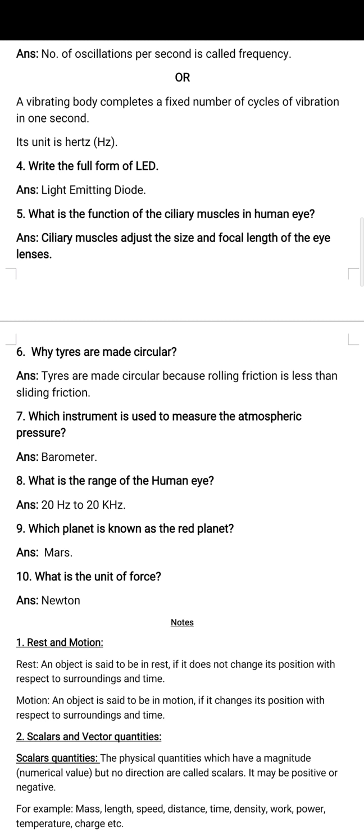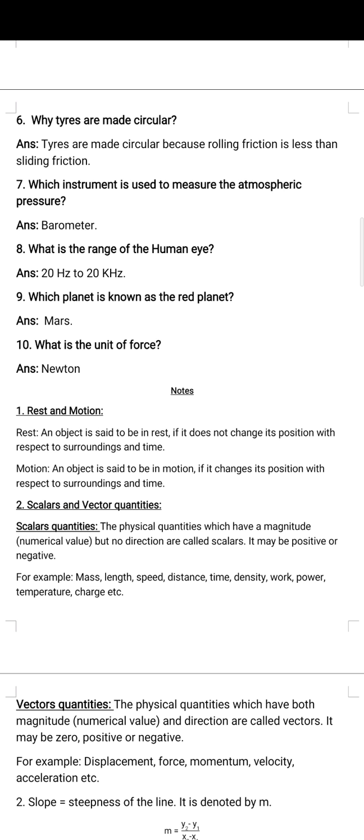Next, which instrument is used to measure atmospheric pressure? Atmospheric pressure is measured by an instrument which is called barometer. What is the range of the human ear? It is 20 hertz to 20 kilohertz. Which planet is known as the red planet? It is Mars. In the comment box you have to tell me which planet is known as the green planet. What is the unit of force? What is the force? Its formula is F is equal to ma, and we will study about this in our chapter number 10, and its unit is Newton.